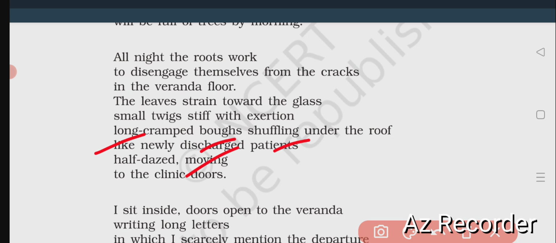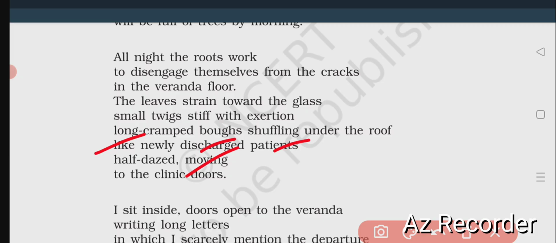He is not perfectly well, rather he is somewhat well. So he is walking towards the door very slowly, in a dazed stage, in a half sleeping stage. The poet has compared the twigs,